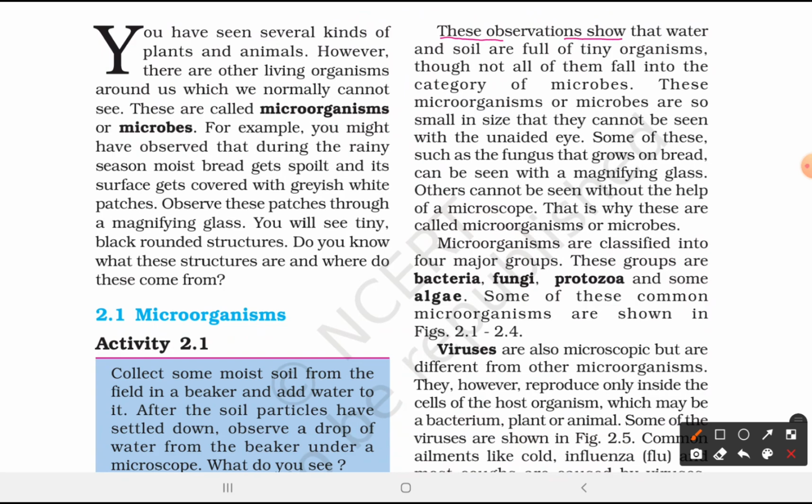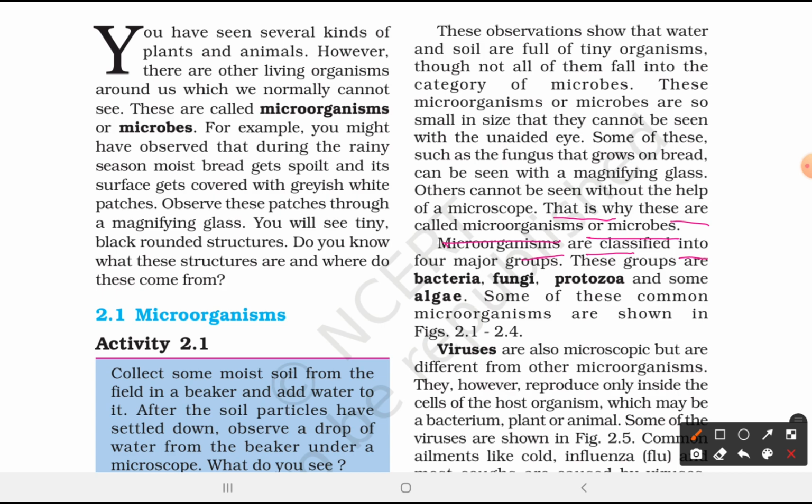These observations show that water and soil are full of tiny organisms, though not all of them fall into the category of microbes. These microorganisms or microbes are so small in size that they cannot be seen with the unaided eye. Some of these, such as fungus that grows on bread, can be seen with a magnifying glass. Others cannot be seen without the help of a microscope. That is why these are called microorganisms or microbes.